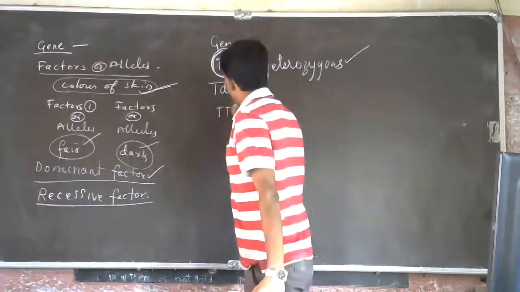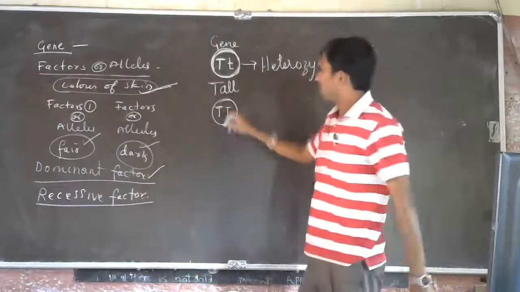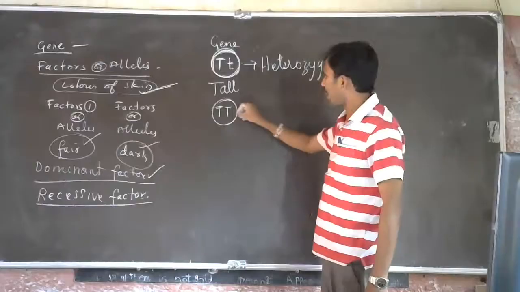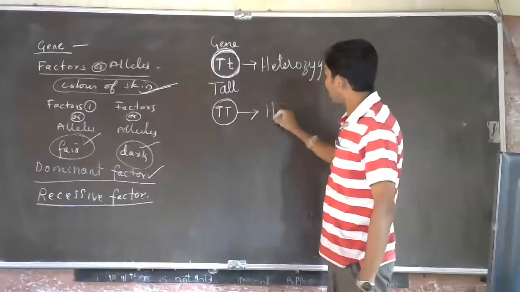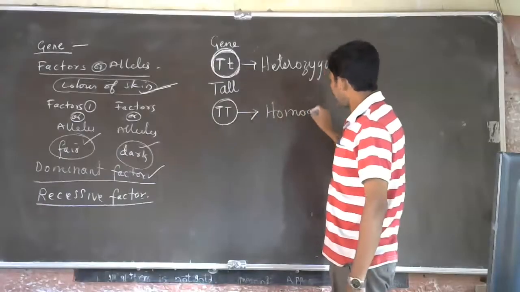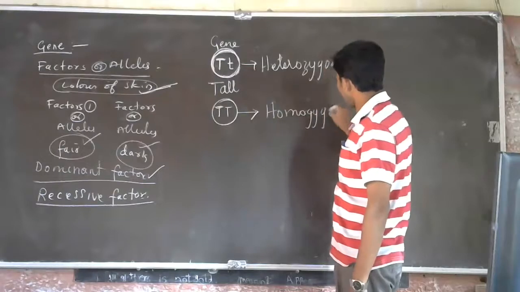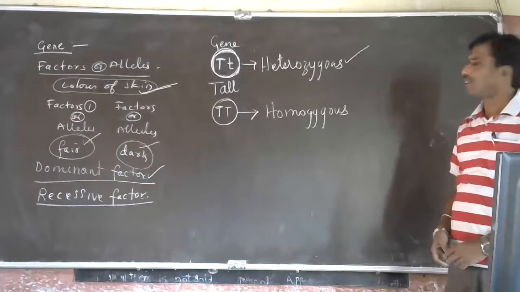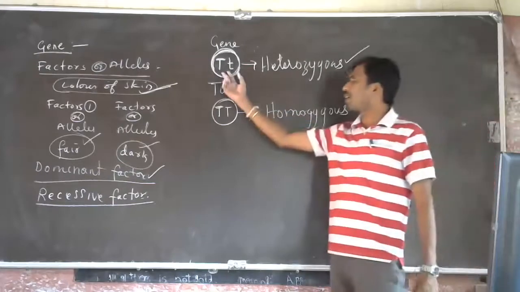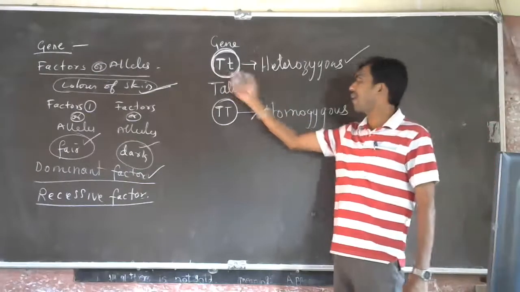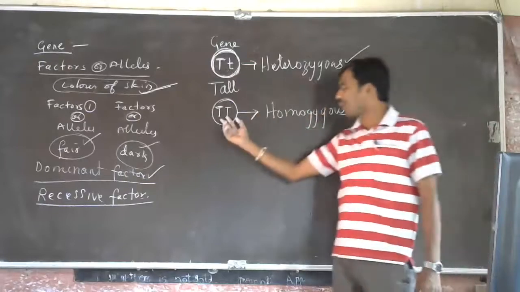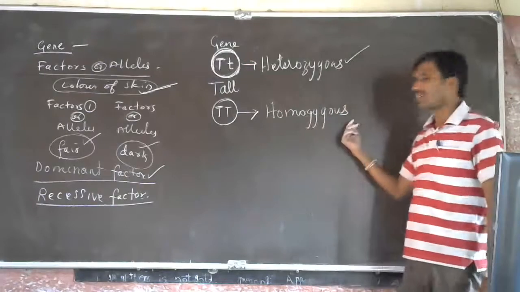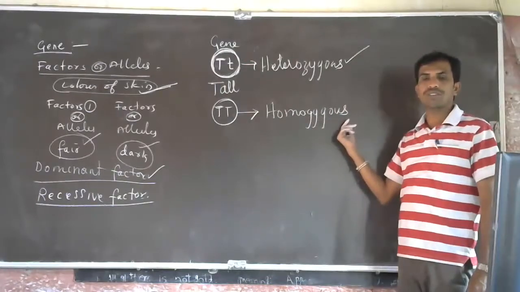If two factors responsible for the same character come together and are the same, then it is called homozygous condition. Is it clear?